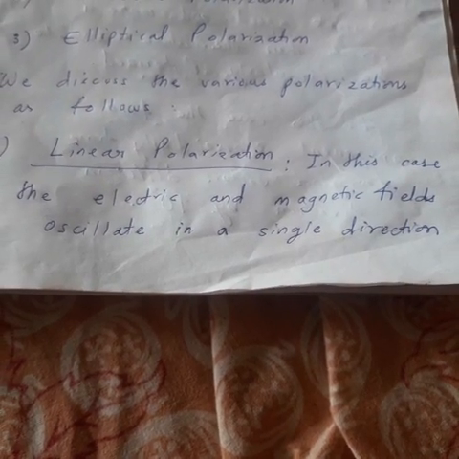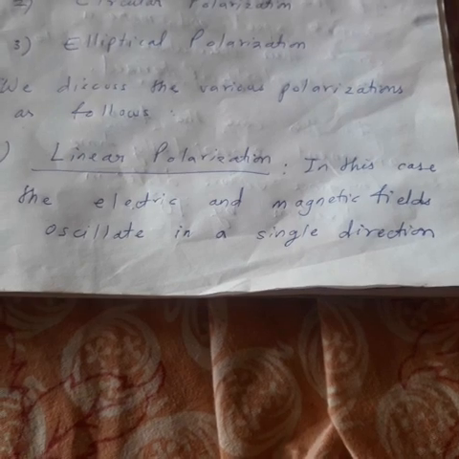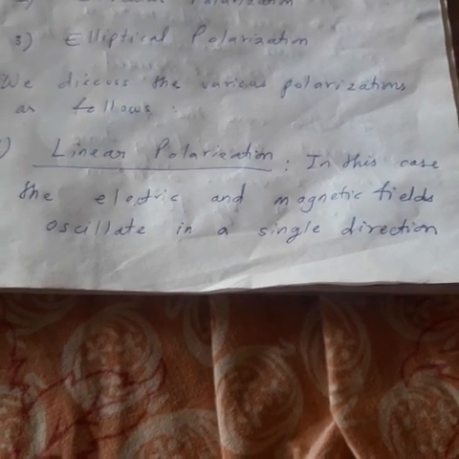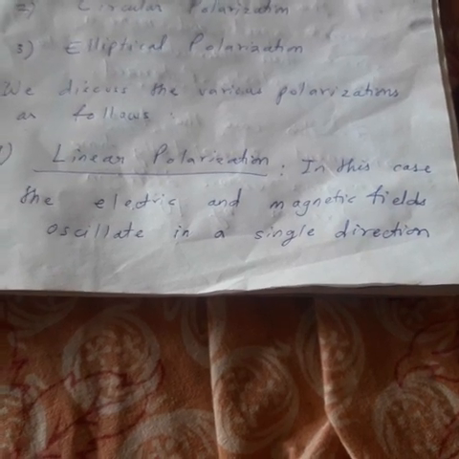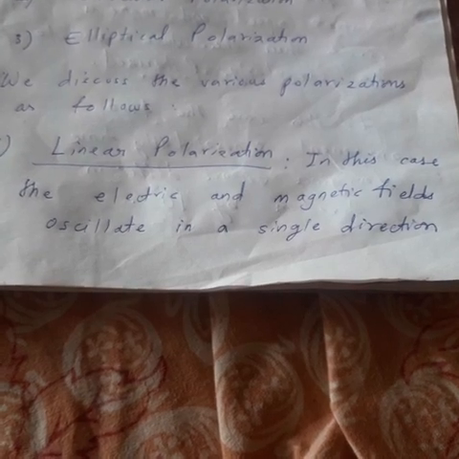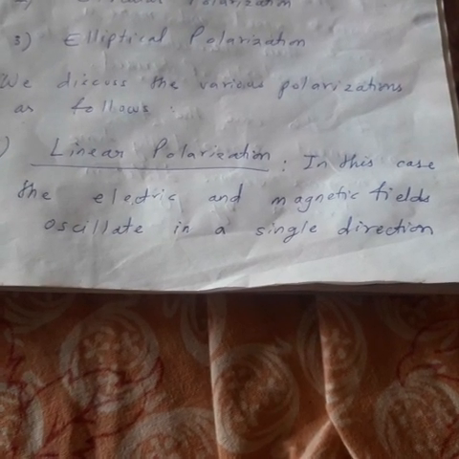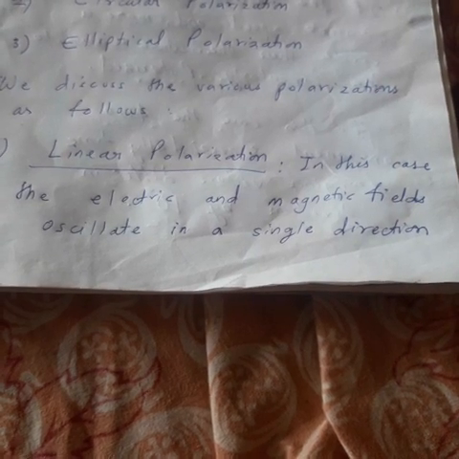If the electric field of the resultant wave oscillates in a line or in a single direction, then this polarization is called linear polarization. Clear? So if polarization is along a line, it is called linear polarization.